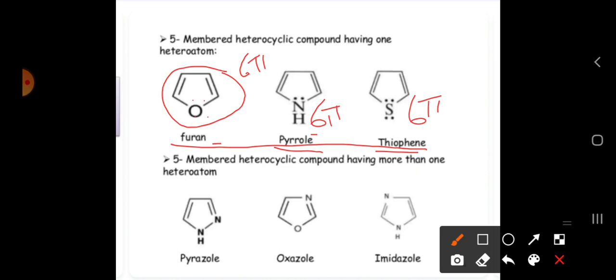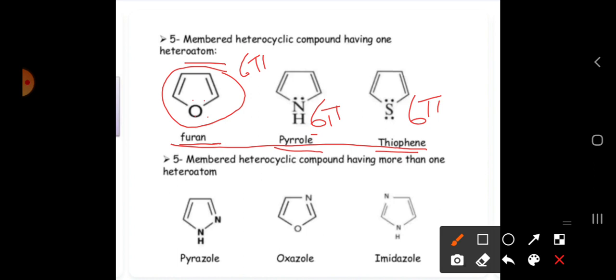This is about furan. If oxygen is present in the 5-membered ring, that is furan. If NH is present, we call it pyrrole. If S is present, that is thiophene. S means thiophene, NH means pyrrole, and furan is nothing but oxygen. This is about the 5-membered ring which has one heteroatom.